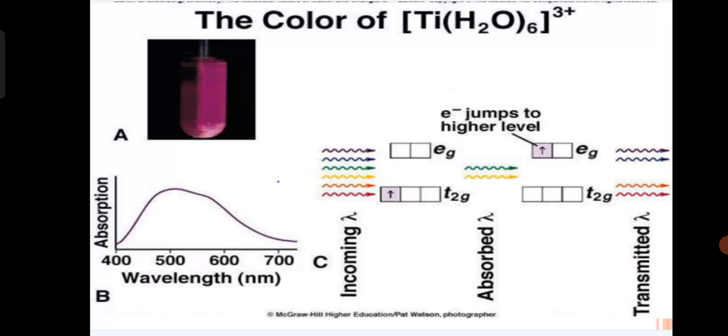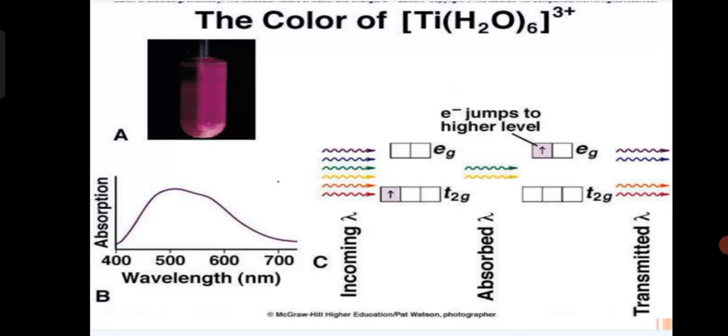As the eg level is a higher energy level, the electron is unstable and it returns to the ground state, that is the t2g level, with reflection of color. This reflected color is the color of [Ti(H2O)6]3+.